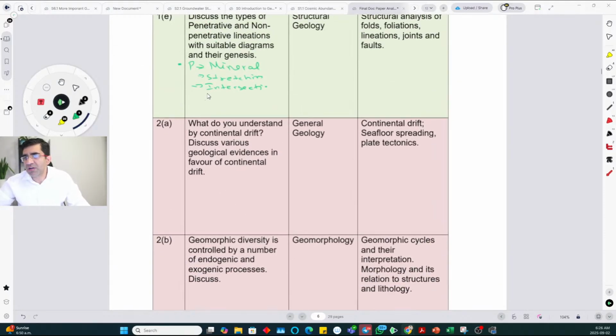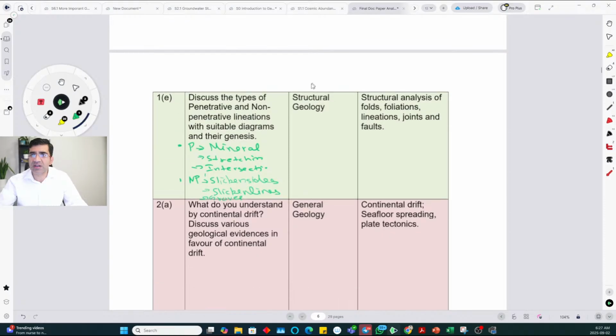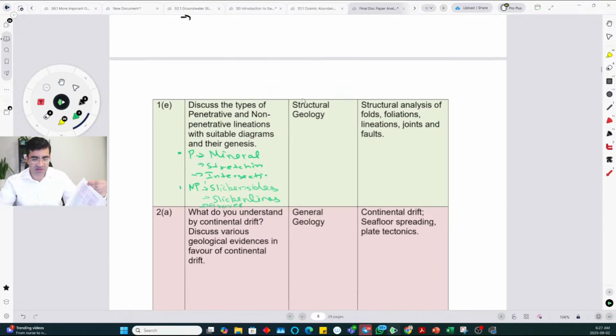In non-penetrative, you can keep going with these. Non-penetrative will typically be slickensides, which basically occur on the surface. They don't penetrate the rock fabric. So slickensides, for example, only occur on fault surfaces. Slickenlines, grooves. And as I said, even if you don't have a fully exhaustive list, it can still help you. It's not that you need a 100% exhaustive list.